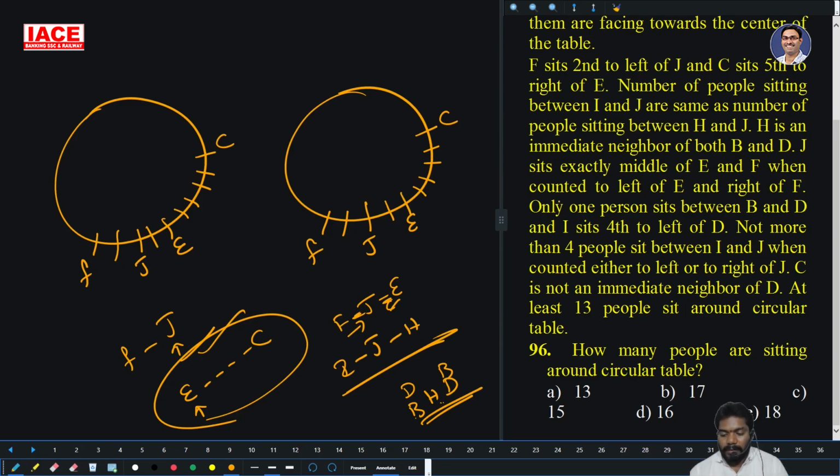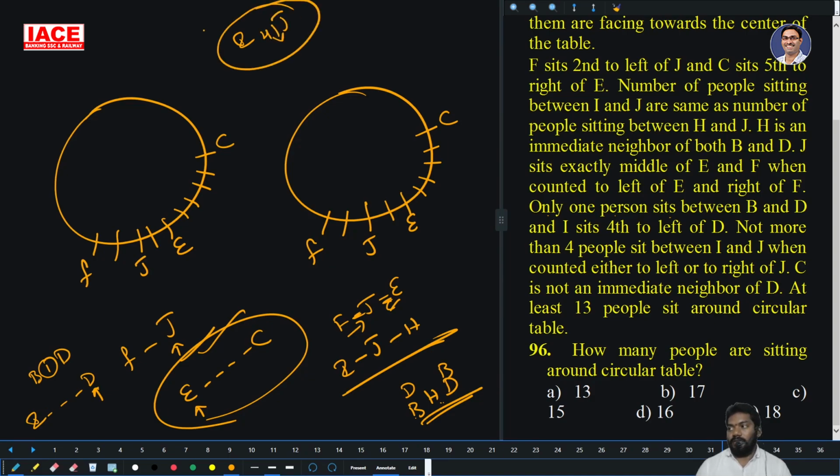Now, only one person is between B and D, and I is fourth left of D. So D, 1, 2, 3, fourth left. Not more than 4 people between I and J, when counted from either left or right of J. So between I and J, 4 or fewer persons is possible.